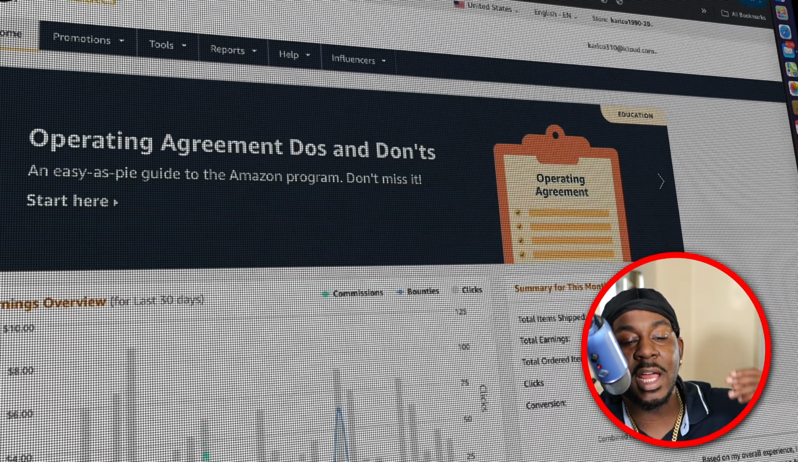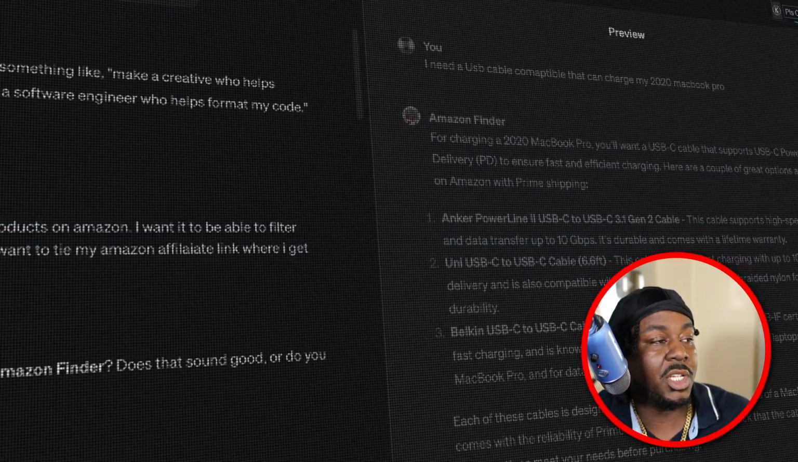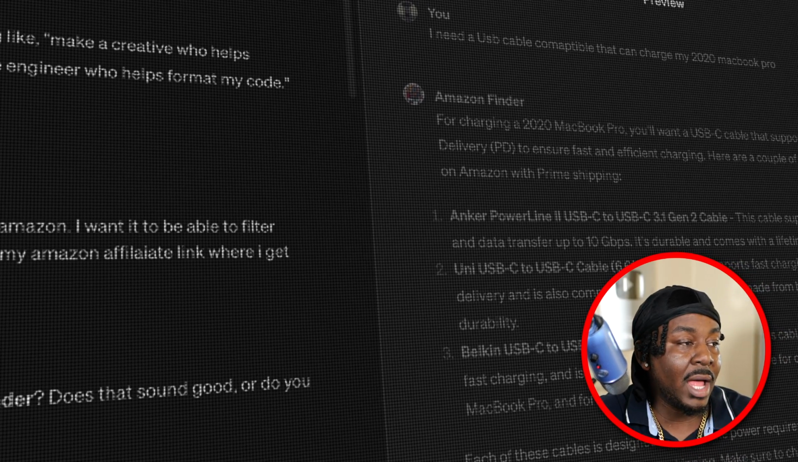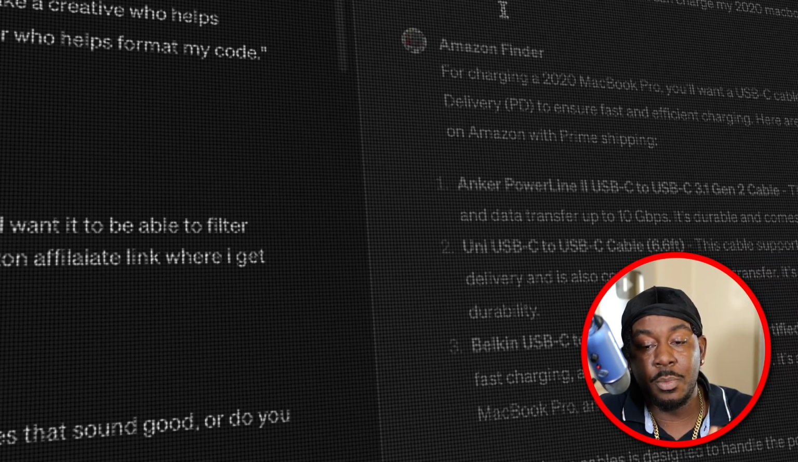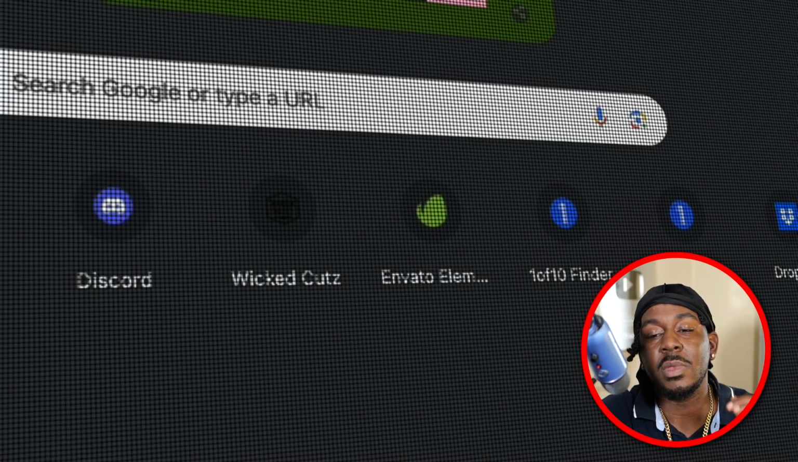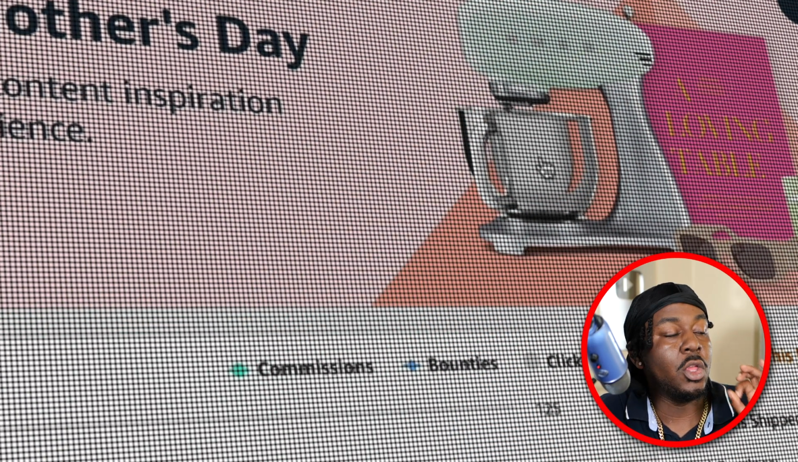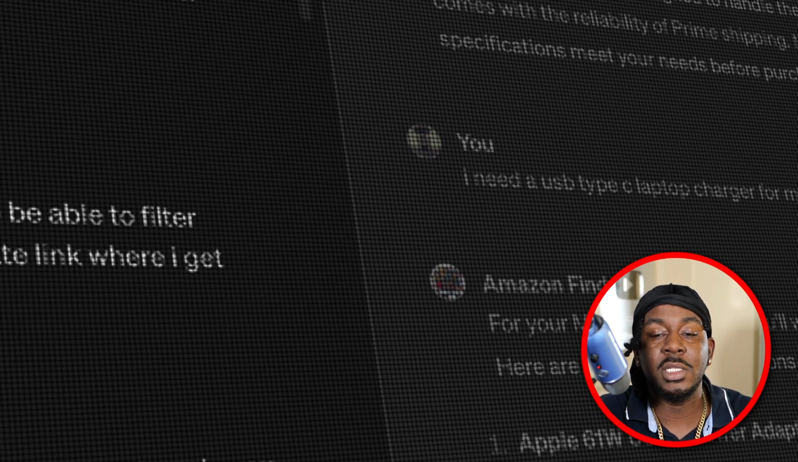All right, so the last lazy way I'm going to show y'all is actually using a custom GPT to build an Amazon affiliate marketing bot. Now, what this bot is going to actually serve for is other people. Other people are going to use it, but where you're going to make money is any link that it gives, you will get credit for it. So I'm going to show y'all how it works pretty much.